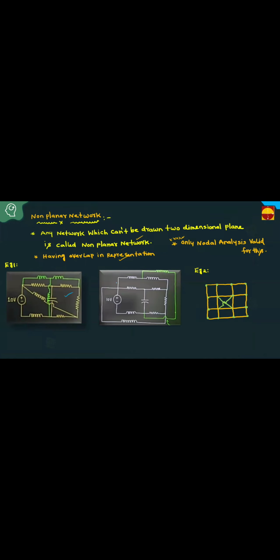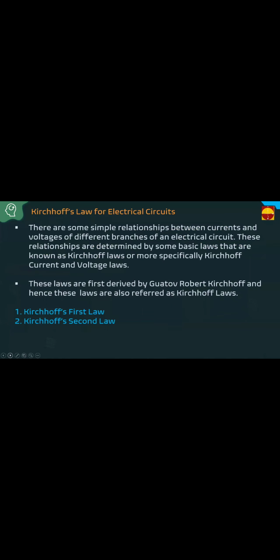See, this network and this network are the same. But if I draw this network like this, then there is overlapping of the elements. When there is overlapping of the elements, it is treated as a non-planar network. This is the difference between planar and non-planar networks. For a planar network, both nodal and mesh analysis are applicable, but for a non-planar network, only nodal analysis is valid. This is the terminology with respect to circuit theory. These are some important terminology.